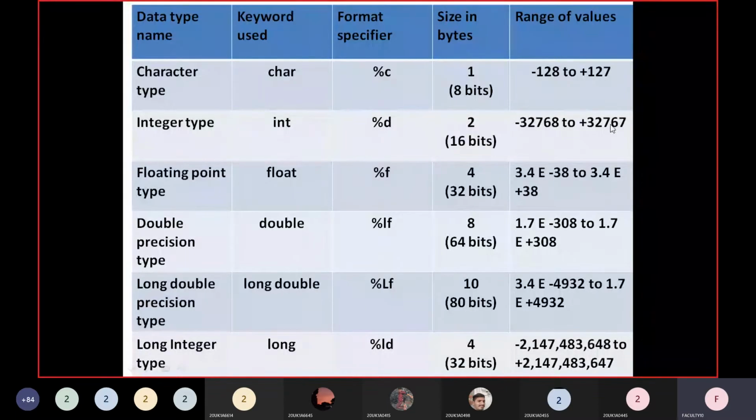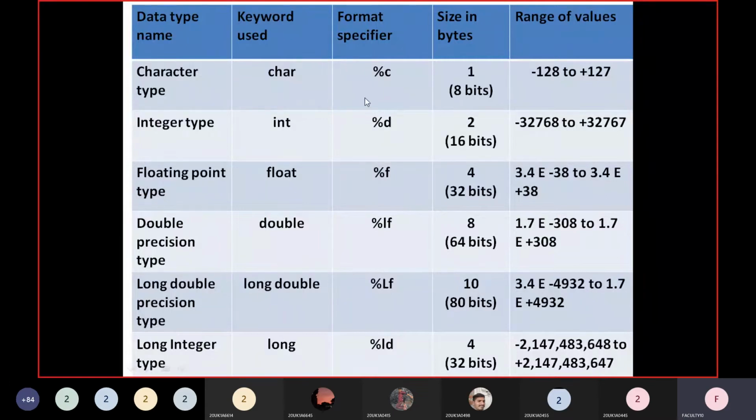If you want to store 40,000, you cannot. Why you cannot, I will tell you in the next class. So if we want to store a bigger number, then we declare integer type as a long integer type, with a 10 digit maximum value supported.